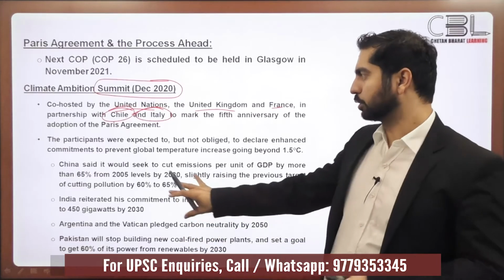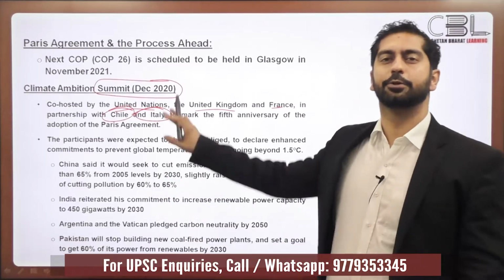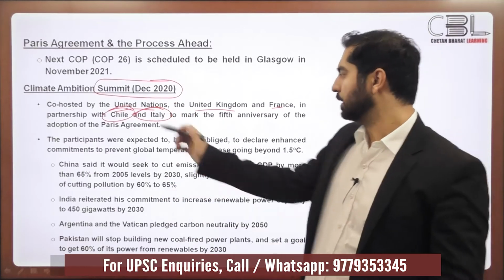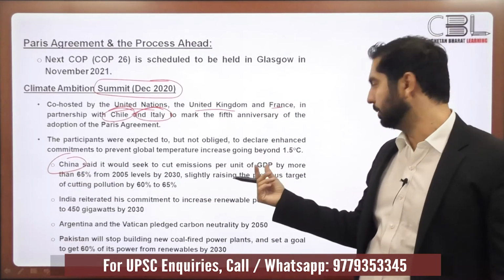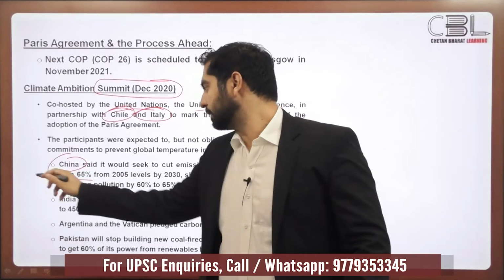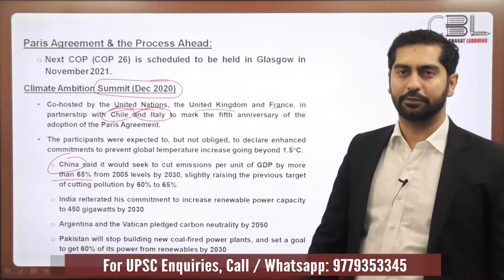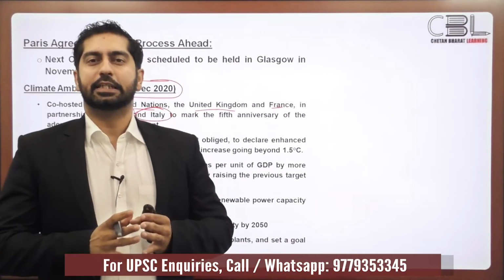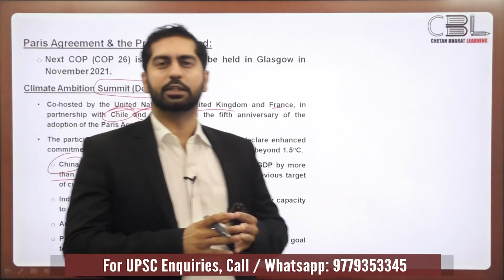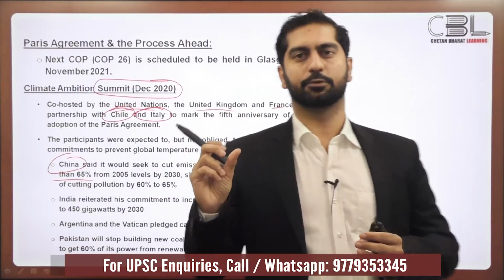So we'll come to what different countries committed during this climate summit. China said that it would seek to cut its emission per unit of GDP by more than 65% from the 2005 level. Actually, emissions intensity reduction was one of the parameters chosen by countries.